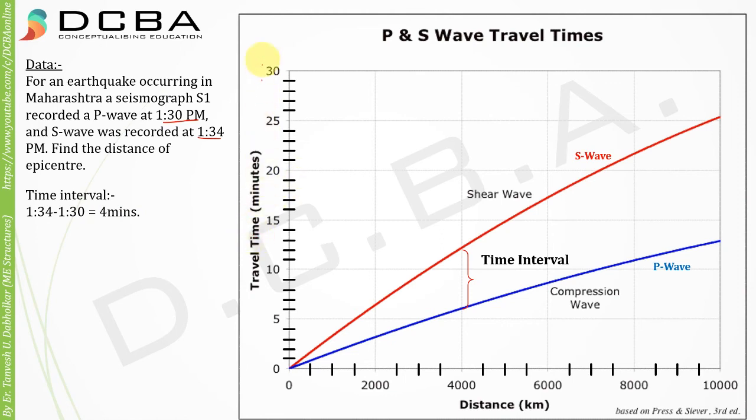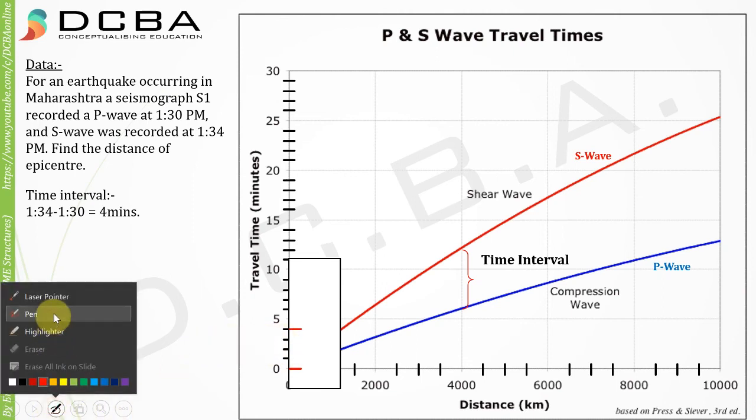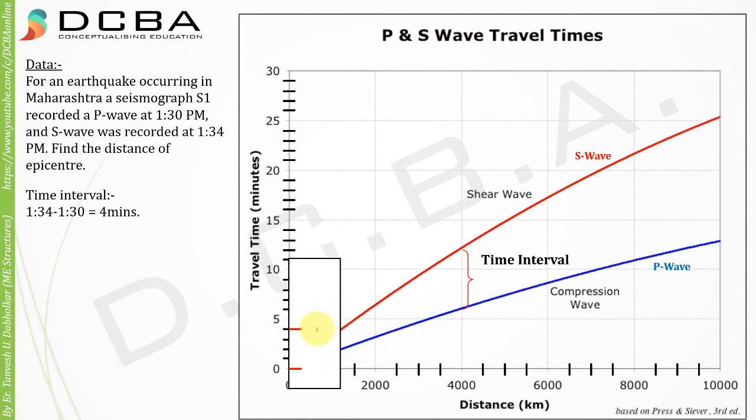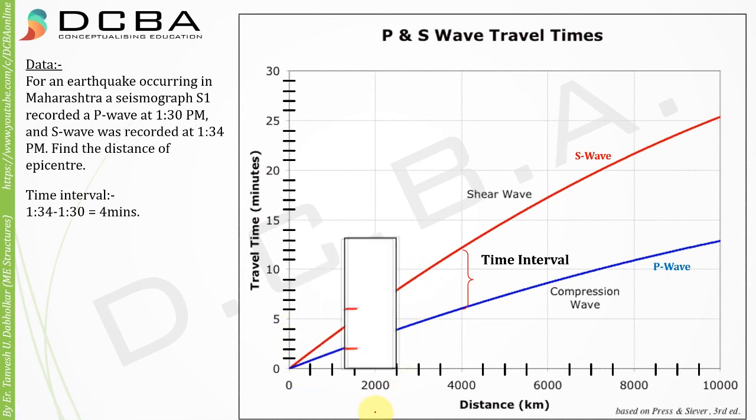And on this y-axis we have time. So this is 1, 2, 3 and 4 minutes, right? So what we can do is take a strip of paper, align it like this, and mark 2 points that are 4 minutes apart. Then we can use this strip of paper to check where these 2 points are coinciding.